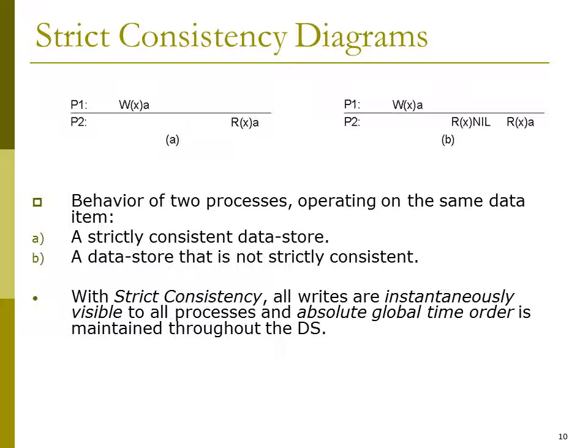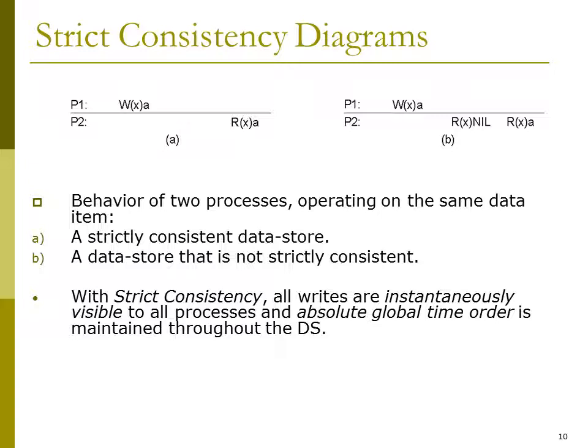Diagram A shows a strictly consistent data store. The diagram B shows a data store that is not strictly consistent. With strict consistency, all writes are instantaneously visible to all processes, and the absolute global time order is maintained throughout the distributed system.